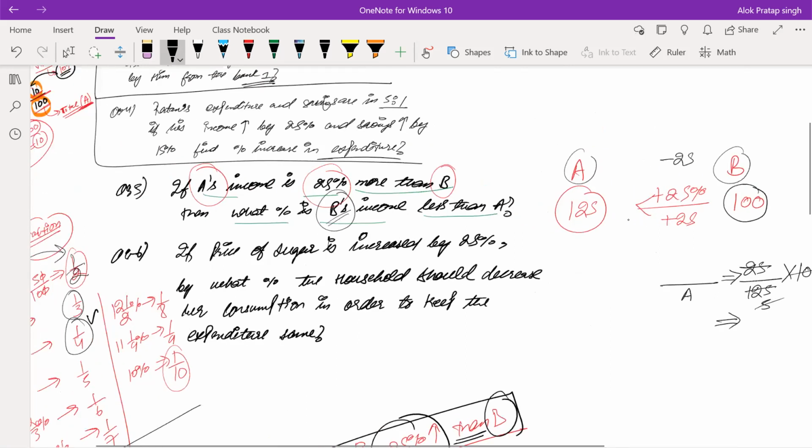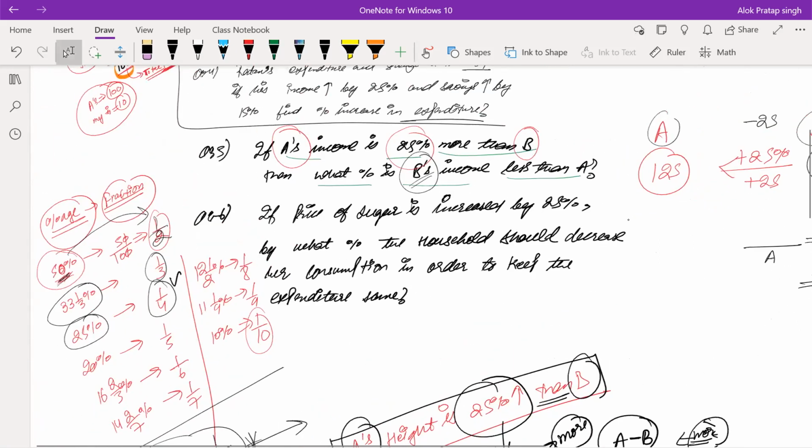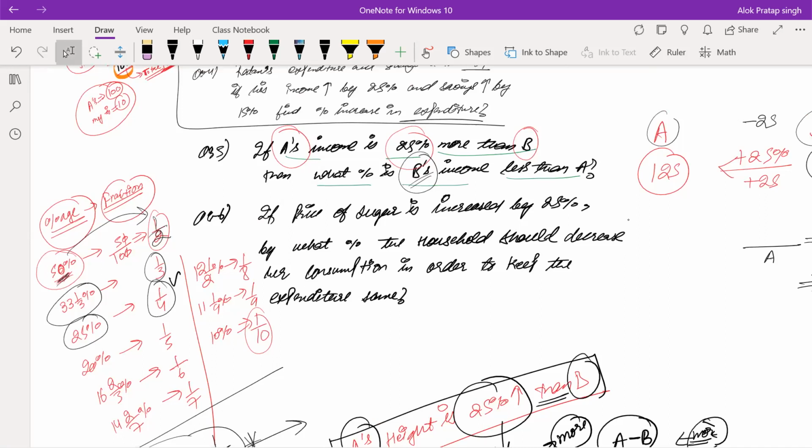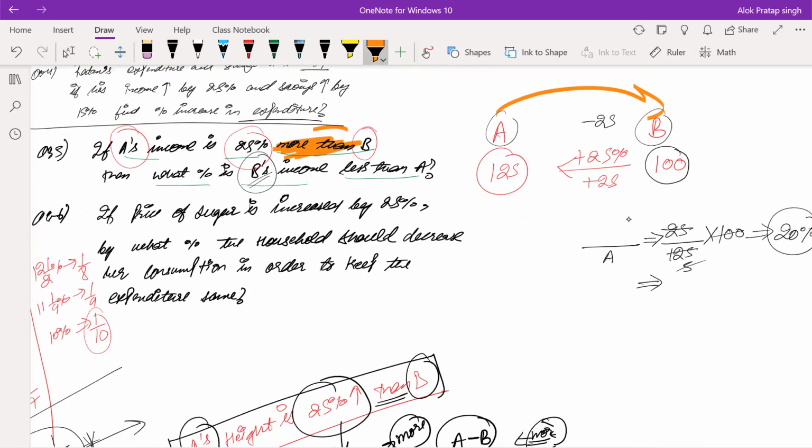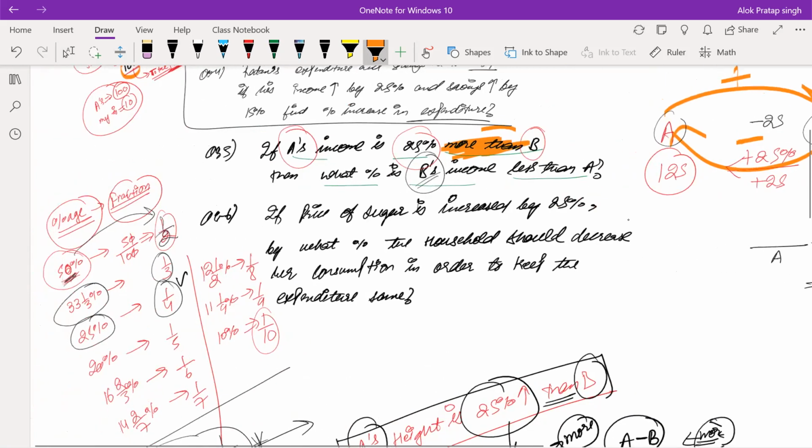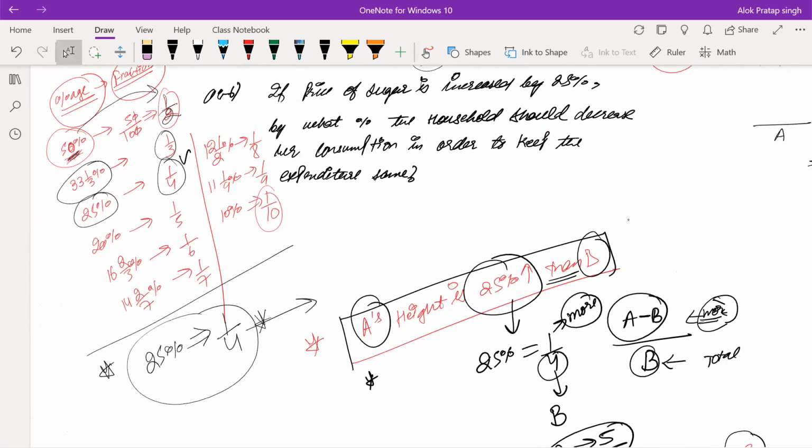Okay, now we'll understand one of the shortcuts which I'm telling you. Wherever in the question you see one time more and second time in the statement there is less, कि A is 25% more than B, then उल्टा कर देगा इस तरह से कि A इससे 25% ज्यादा है तो B इससे कितना परसेंट कम होगा. अगर ऐसा पूछ रहा है क्वेश्चन तो every time you shall refer the table which I have just given you here. This is the table which you need to learn as well, and along with it you have to make shortcuts out of it as well.